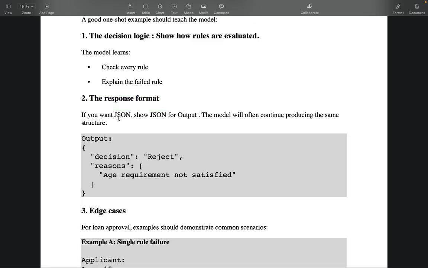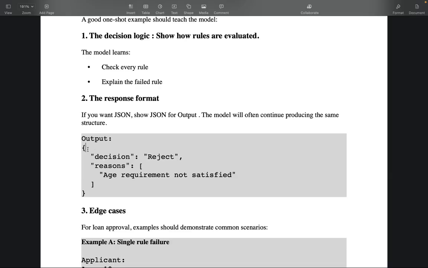So for example, generally it's seen that JSON or some structured output works well with prompts and LLMs. So for example, if you want a JSON, show JSON for output in the system prompt. The model will often continue producing the same structure when returning the output. So in the system prompt, where you were giving an example in the output section, give some JSON format, right? If you're an engineer, I think you already know what a JSON format is.